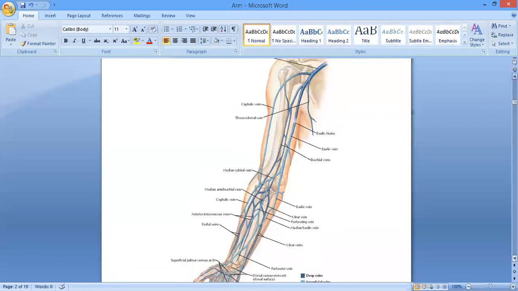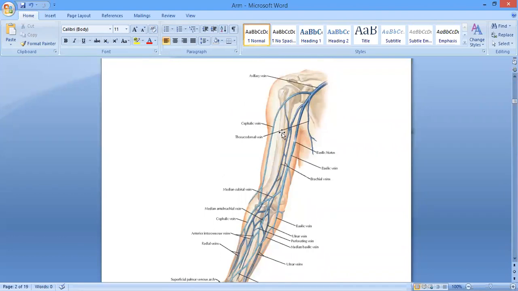Deltopectoral groove. Right. So when it reaches the lower border of the pectoralis major muscle, आने के बाद it is just going to enter into the groove. That is the deltopectoral groove between the deltoid and the pectoralis major muscle, right? And then it is going to travel through the deltopectoral groove and reach the infraclavicular fossa, ठीक है ना? और यहाँ पे आने के बाद it is just going to drain or open into the axillary vein, ठीक है? So this is the destination of the cephalic vein.